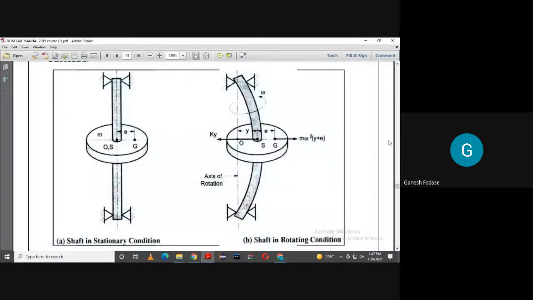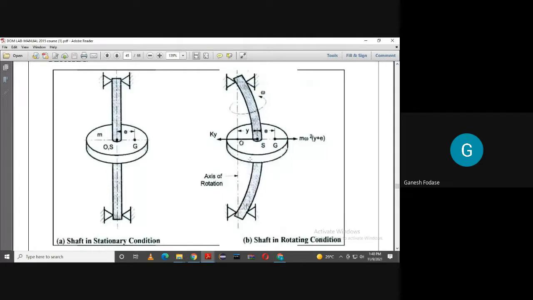So I'm saying, if the frequency of rotation of the system is equal to omega n, there will be resonance, and that speed is called the critical speed. Whenever the frequency of rotation is equal to the natural frequency, that speed is called the critical speed. And what happens at this critical speed? The shaft starts vibrating violently in the lateral direction. So this is not a desirable case.